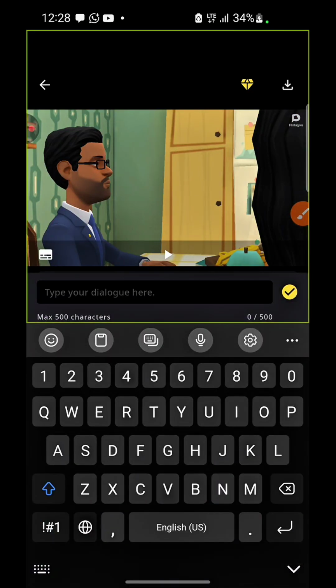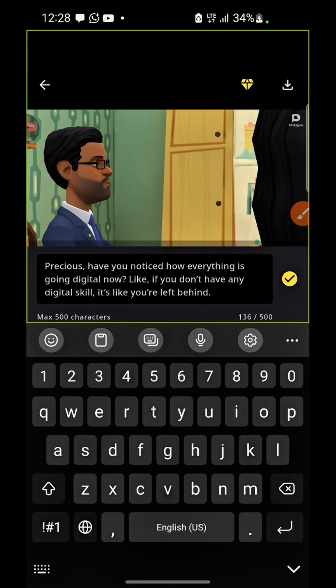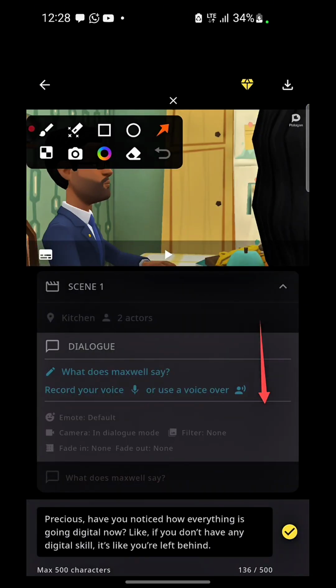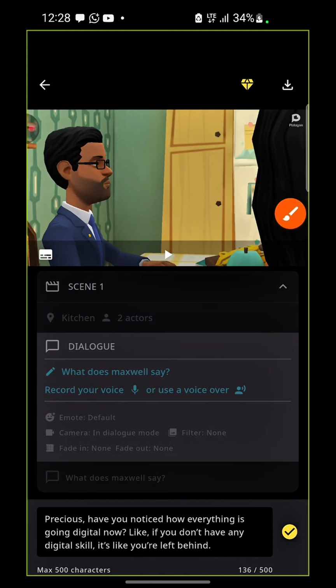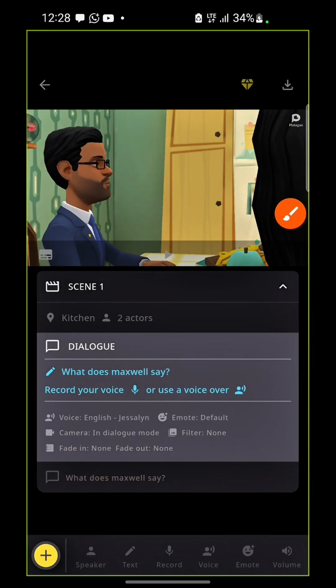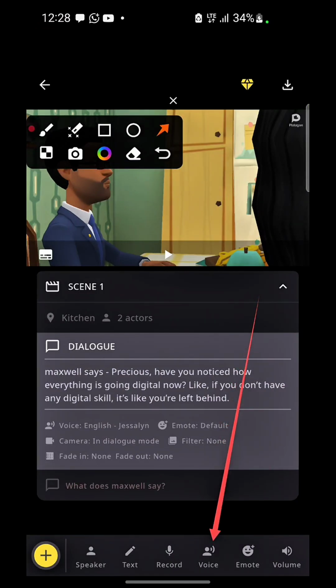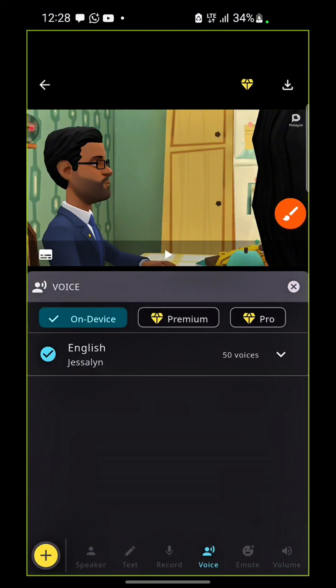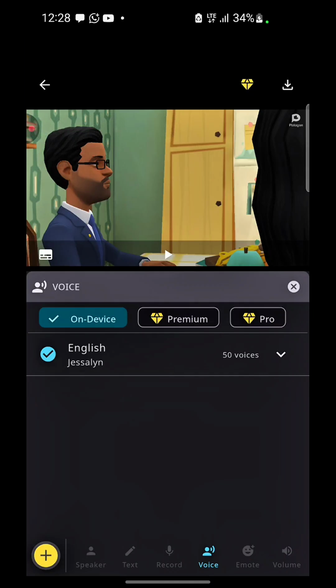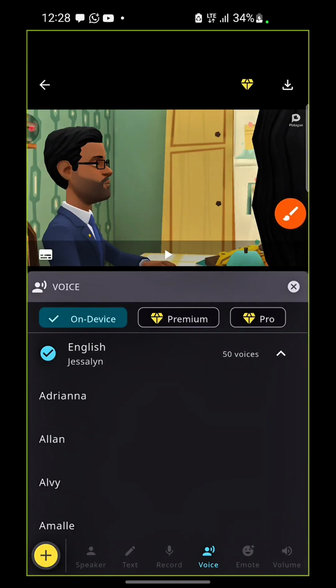Then come to my text. Just click on the text itself, don't need to worry about that. Click on the text and paste what I have. Now this is what I have, right? After pasting it, I'll click on good. After clicking on good, you come to the voice so that we can pick a male voice, because I don't think he was going to have a male voice. Right here, just click on this, and you're going to see a lot of voices that we have right now. Let me just pick one.